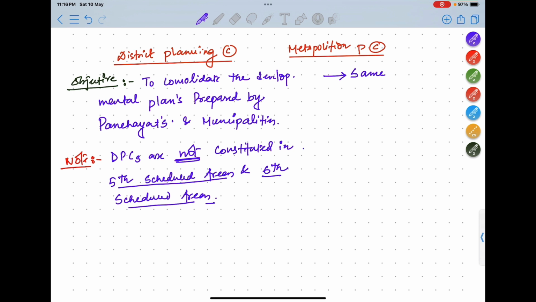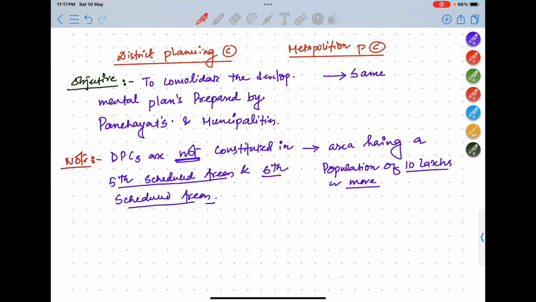In the same way, if you know what a metropolitan city is, it will define this note. A metropolitan city is an area having a population of 10 lakhs or more.